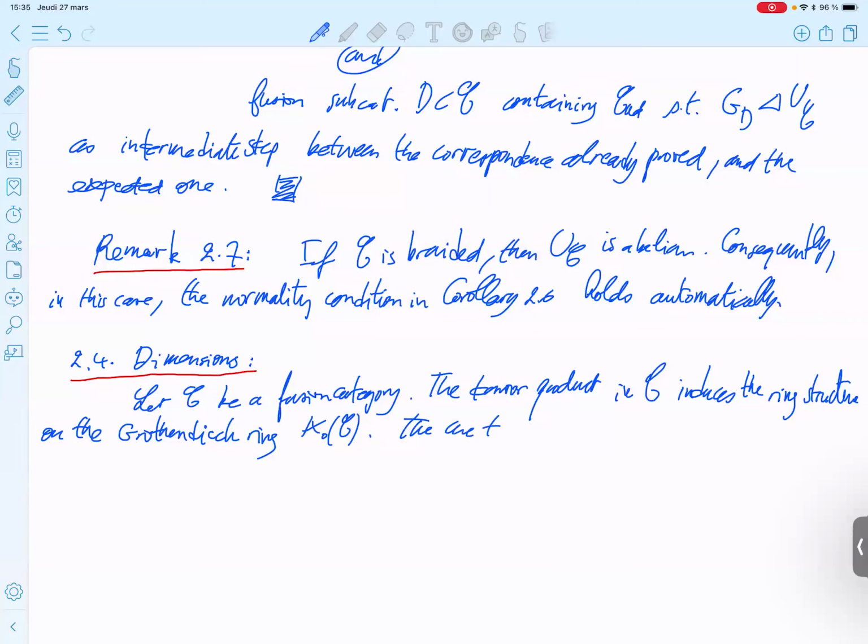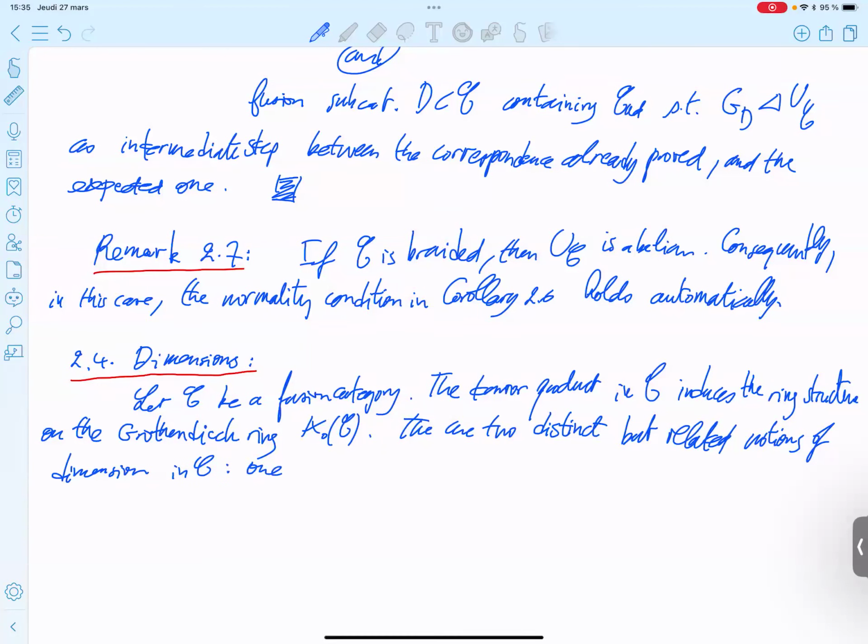They are distinct in general, but not for pseudo-unitary, but related notions of dimension, one taking value in R and the other in the field over which the fusion category is defined.